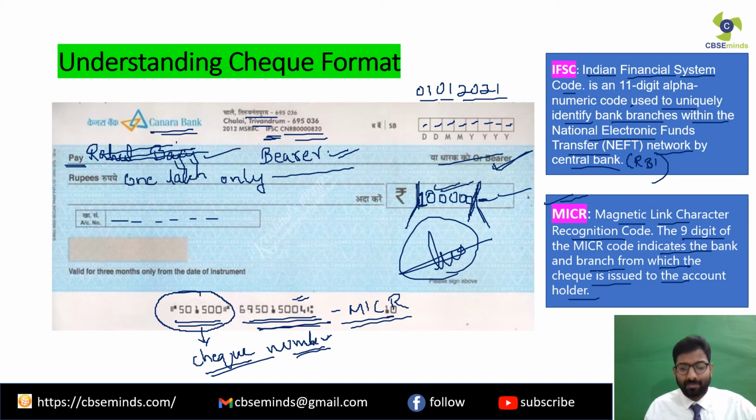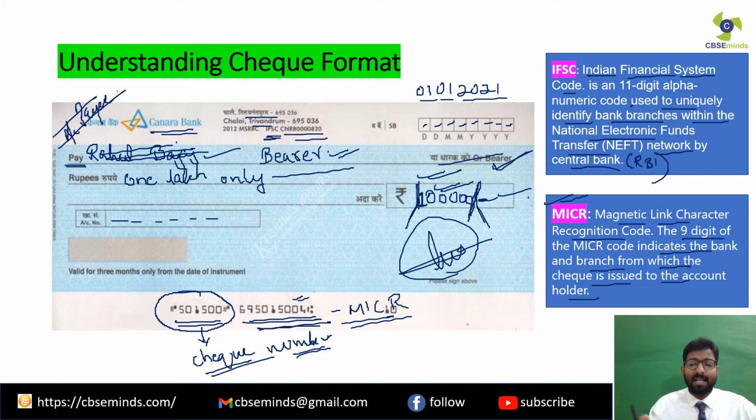will be getting the amount written on this check. That is why, for safety purposes, even after the name is written, people cross the check in this way. They can write account payee over here as well. Now what does crossing the check mean? If I have paid Rahul Bajaj, then Mr. Rahul Bajaj cannot encash the check over the counter, but the same amount, rupees 1 lakh, will be credited in his bank account first.